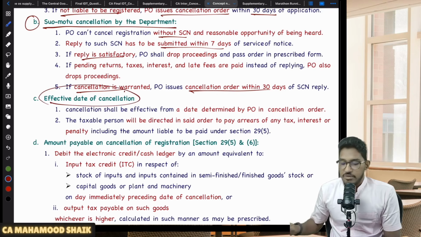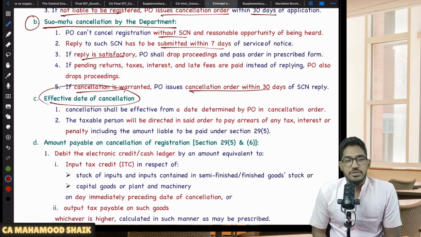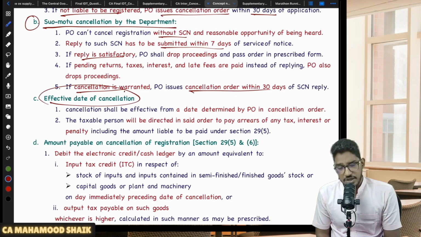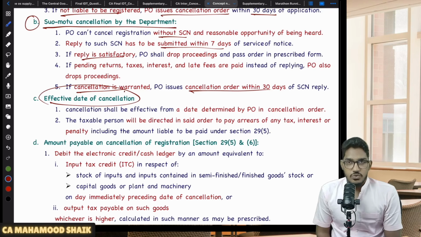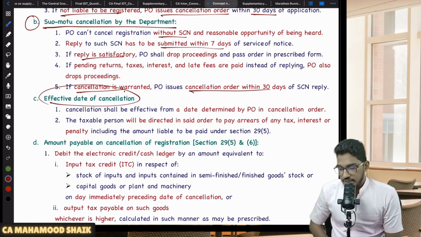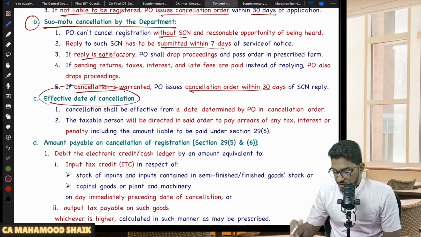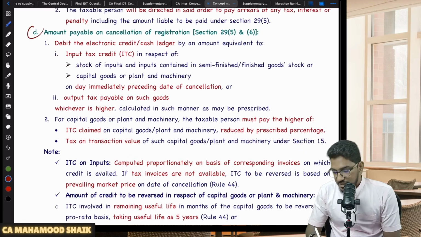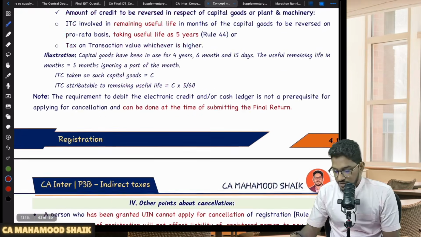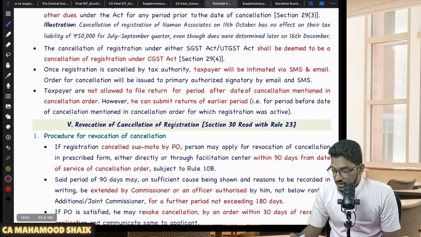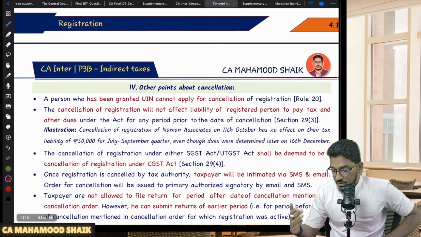Sir, what will be the effective date of cancellation? The effective date of cancellation will be mentioned in your cancellation order. That could even be a retrospective date. That will be mentioned in the cancellation order. Now, amount payable on cancellation and all, not important. So we will keep this aside. Then we'll come to the next point.